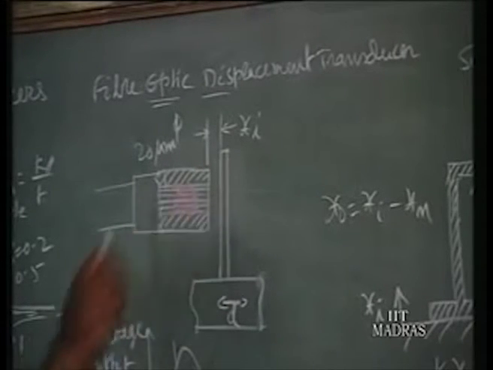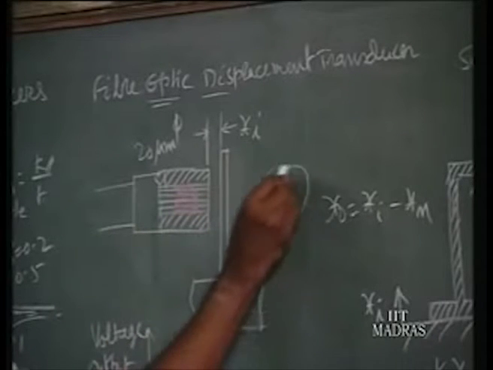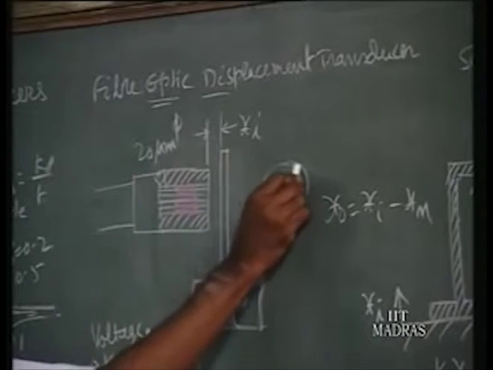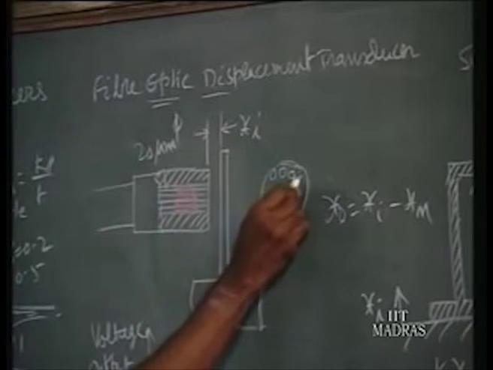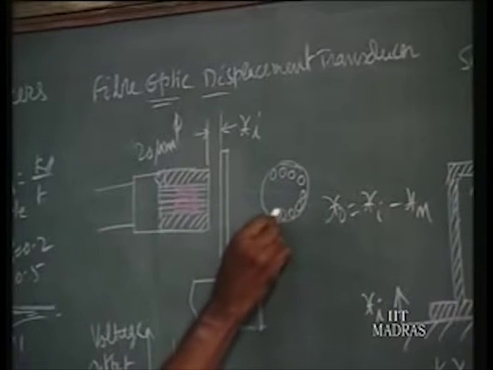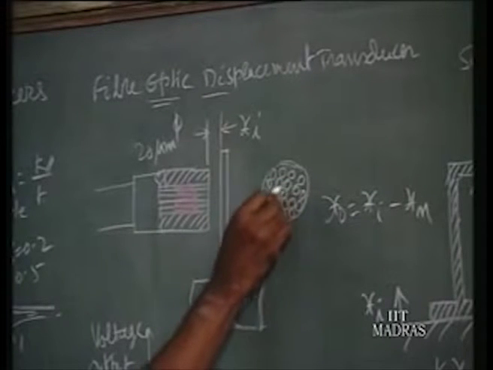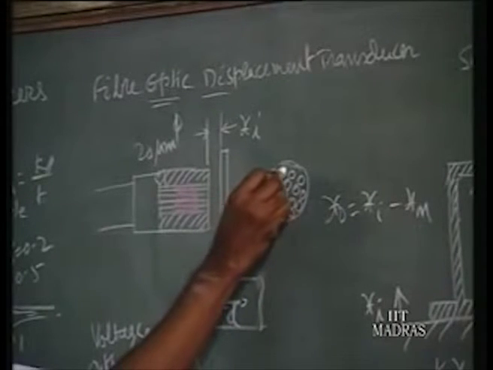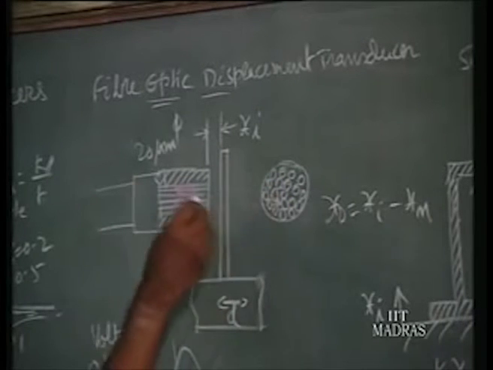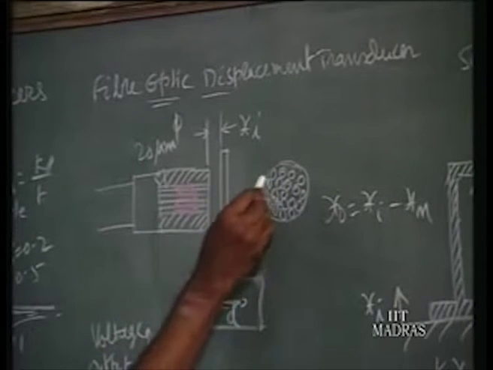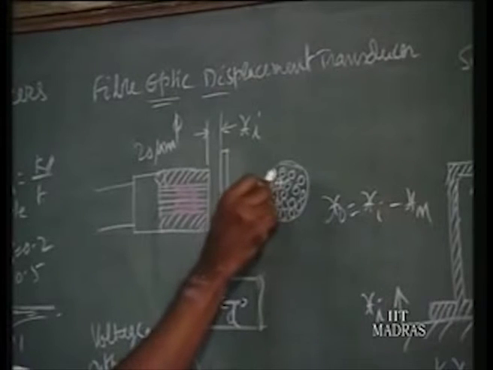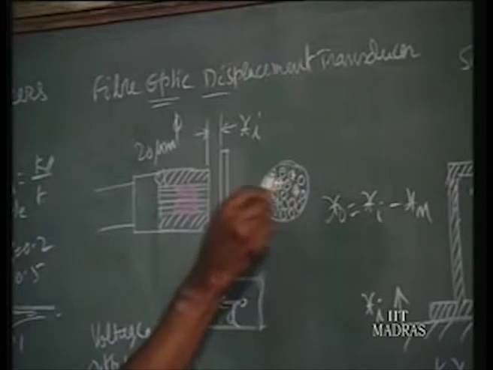If you see the end view of this bundle, you will find the glass fibers arranged in this fashion, and half of them will be bringing light towards the target, and half of them will be carrying the reflected light.